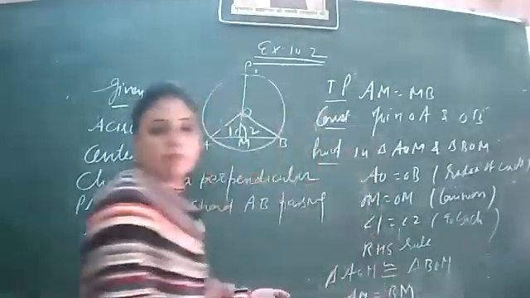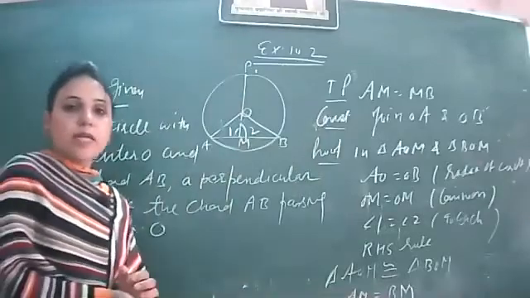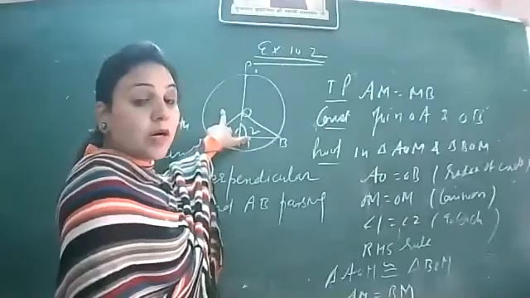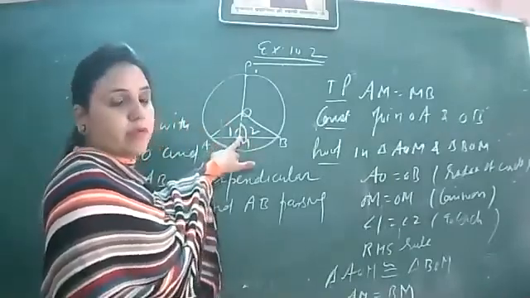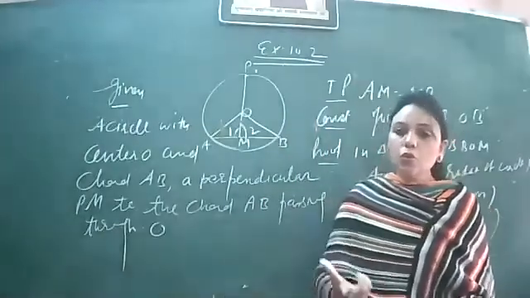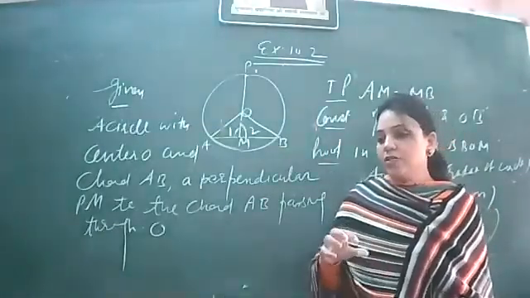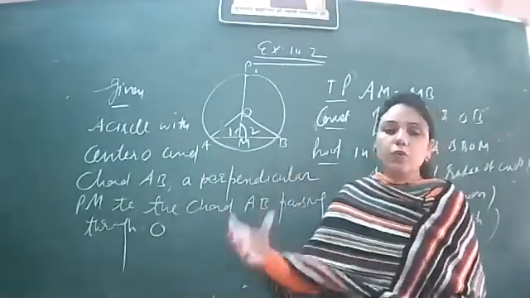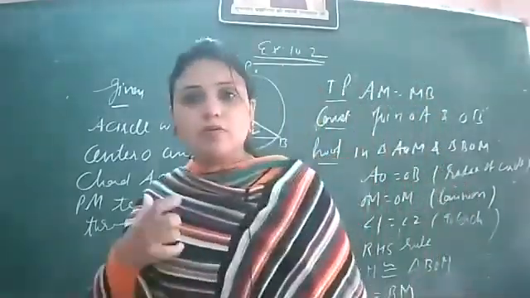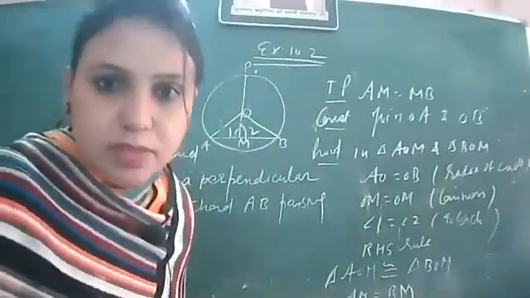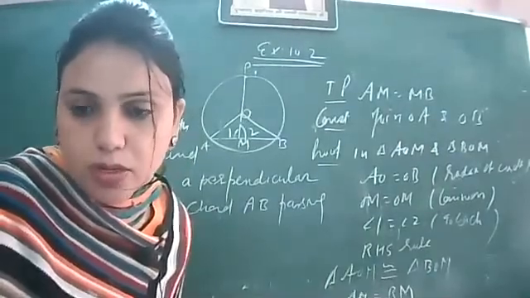And this was what we wanted to prove, that the perpendicular drawn through the center of a circle on the chord will divide the chord into two equal parts. That is, the perpendicular is always the bisector of the chord on which it falls. That is all about this theorem. We will do its converse tomorrow. So here I am going to end.